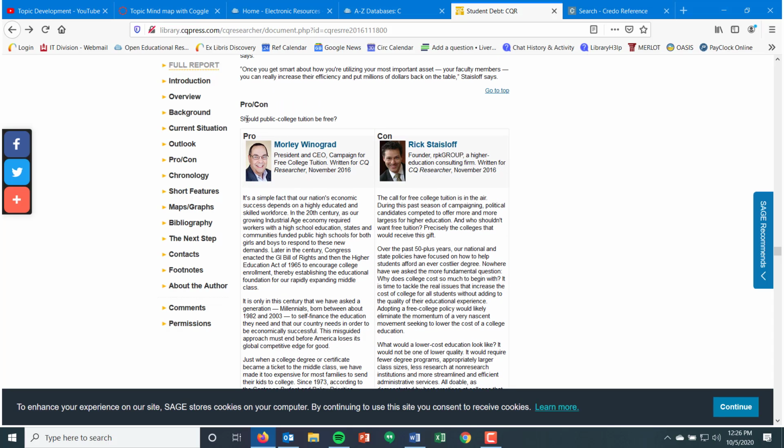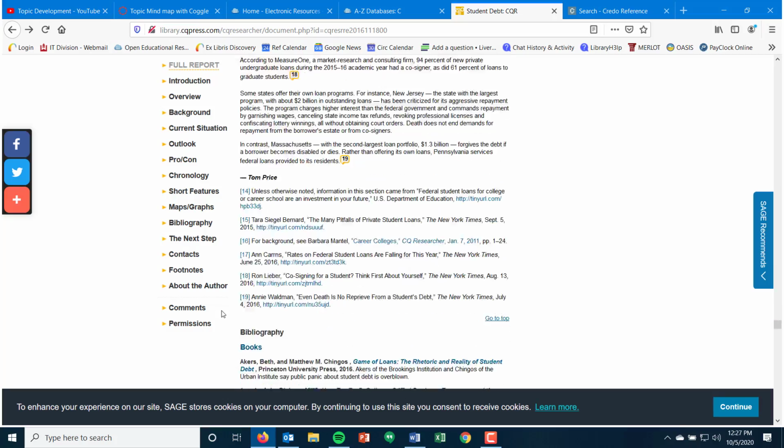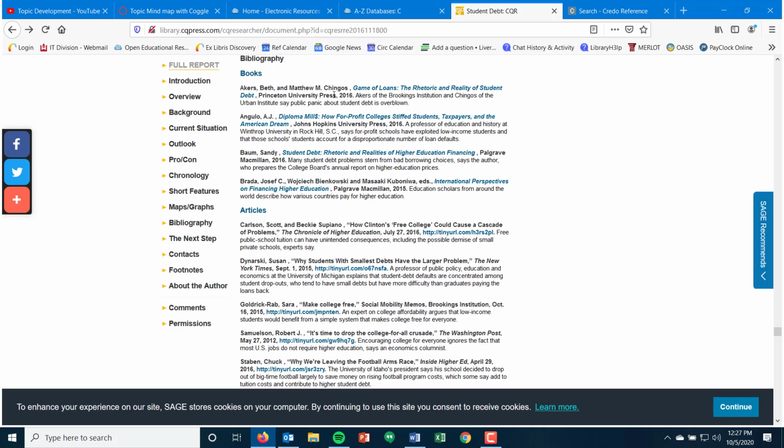You're taking this pro-con topic of should public college tuition be free, and you've got two people debating this and presenting their views. You have the president of the Campaign for Free College Tuition saying yes, college tuition should be free, whereas you have the founder of the RPK Group, a consulting firm for higher ed, saying no, it shouldn't be, and this is why. So you're getting two sides of an issue from experts who are well-versed in the topic. If you keep scrolling down, you get more information. It also brings you a bibliography of where to find more information.